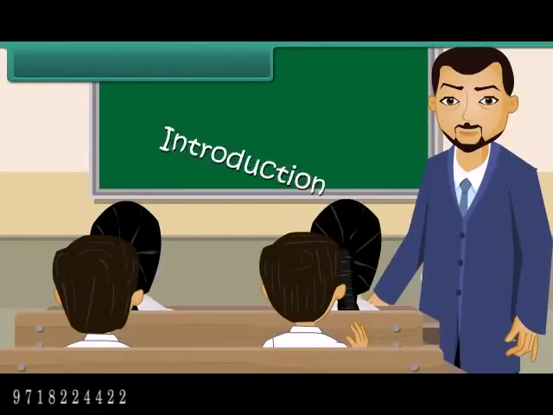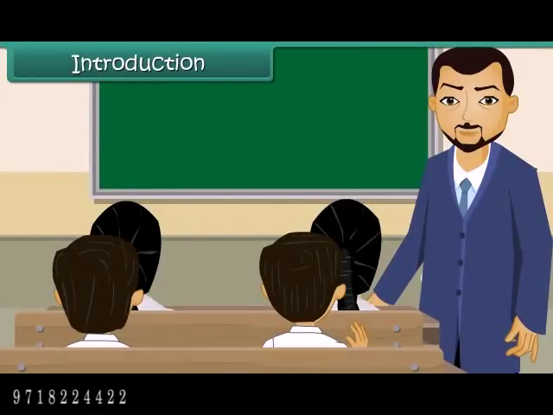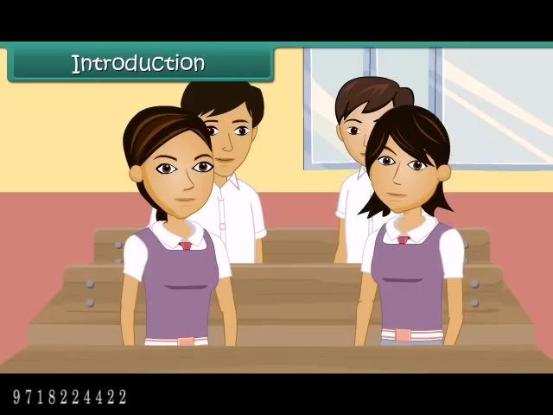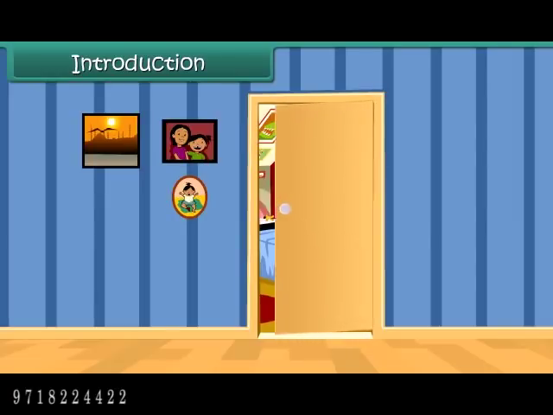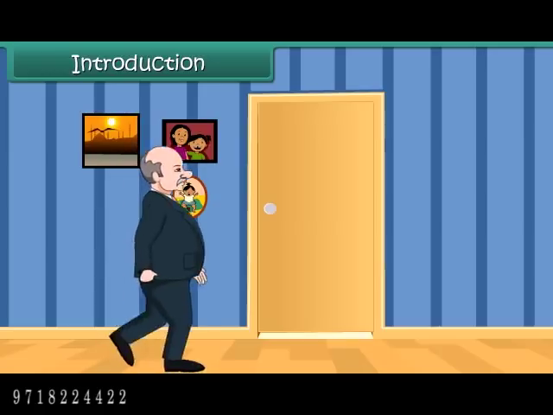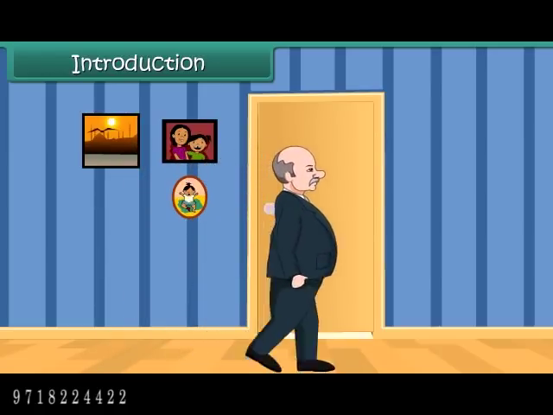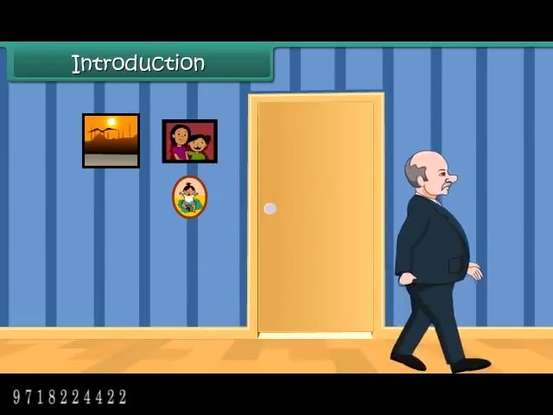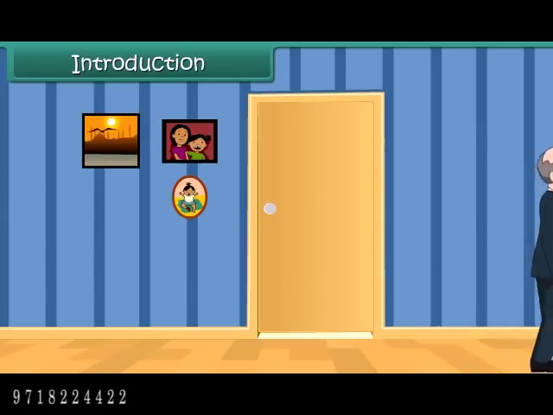Introduction. The first day a teacher enters into your classroom. What do you say to the teacher? You all wish a very good morning to the teacher. Suppose, if all the doors in your room are closed, then how can you guess whether anyone is crossing the room? Yes, you can identify it by hearing the footsteps of the person.